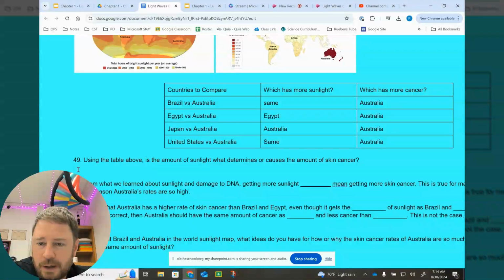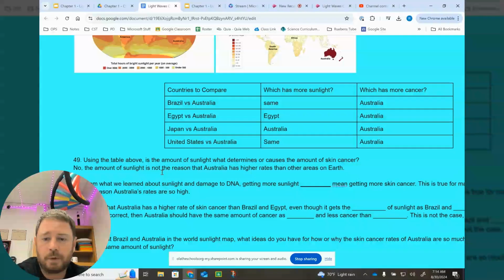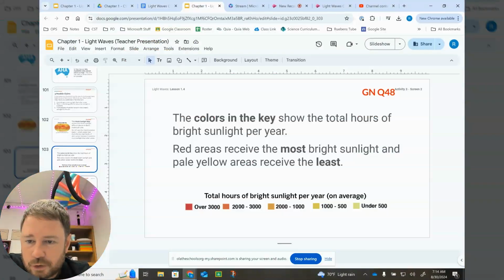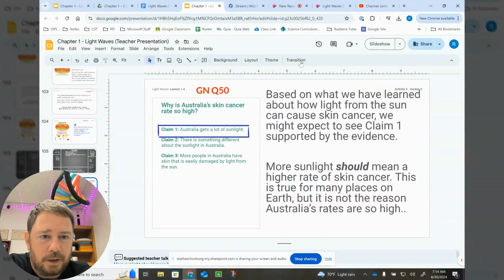So question 49, using the table above, is the amount of sunlight what determines or causes the amount of cancer? Probably not. It is probably something else. The amount of sunlight is not the reason that Australia has higher rates than other areas on Earth. All right, that was 49 that we just answered. Let's go on to question 50.